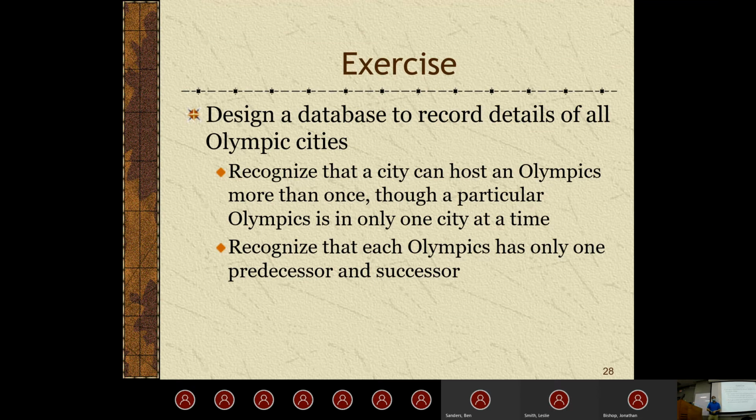It's not just one dimension. We want to have nice flat attributes where they only hold one and only one value. So basically, we would have to have some other way to model it, probably an entity for Olympic. And we would say the Olympic time, we would say the Olympic location, or location city, whatever we wanted to do. And then from there, we could get all the information we needed. So any questions about this?